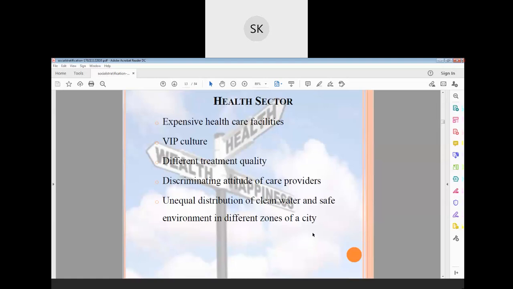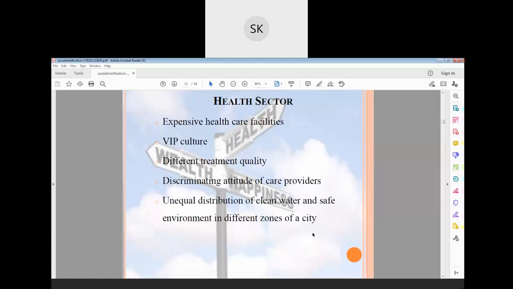The last class ended as we ran out of time, so I will start again with the health sector. The health sector means the hospital, where they take care of our health. In the hospital business, how is stratification happening? The first thing is expensive healthcare facilities existing in India. Not only in India, throughout the world it is there.